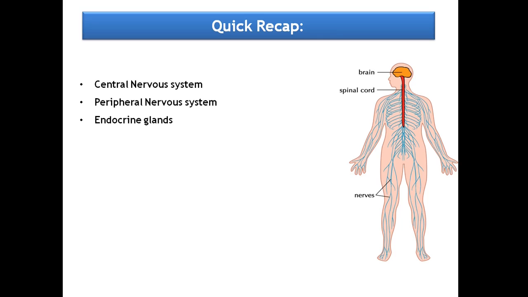Let's start our session. We know that in animals, control and coordination takes place with the help of the nervous system and endocrine system. What about plants? Do they possess any nervous system or endocrine system? No. They don't have any nervous system or sense organs or endocrine system. Then, how do they react to stimuli?